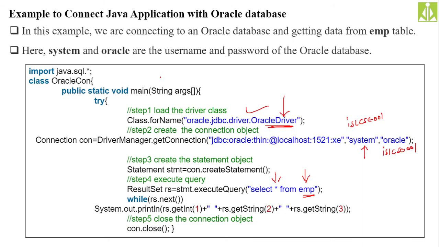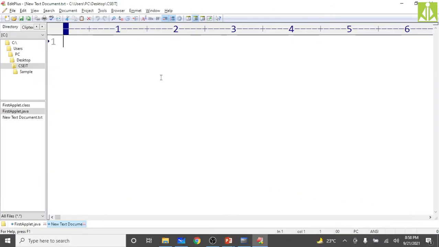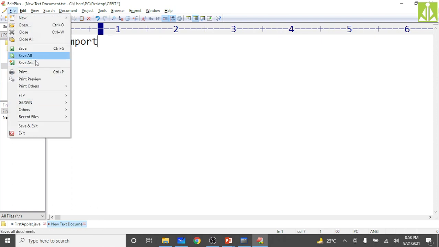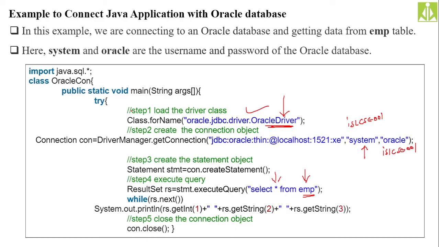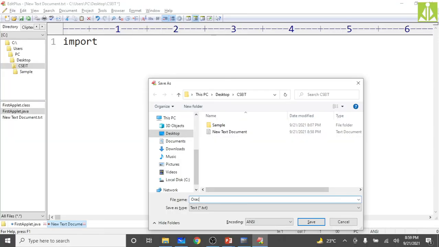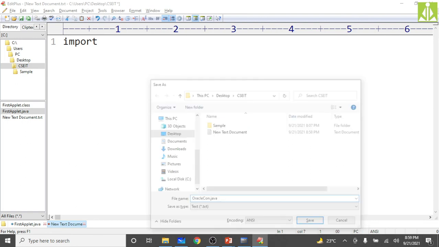So first what I have to do is include the SQL package. So import, yeah, first save this program with .java extension so that you can get the color coding. Save as, give the program name here. What is the class name? OracleConnection. So OracleCon.java. Hit enter.